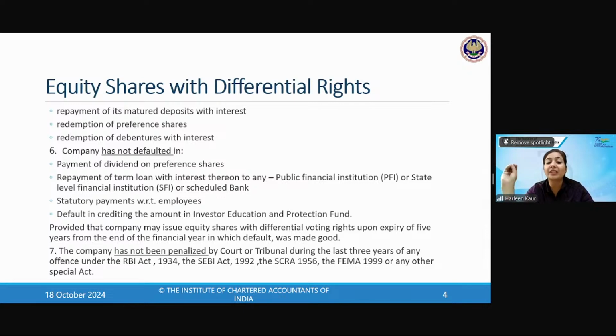Or you have defaulted in crediting the amount to the Investor Education and Protection Fund. In the next chapters, you will be understanding how the IEPF fund is created and what amounts have to be credited.